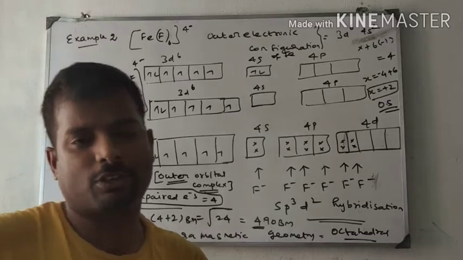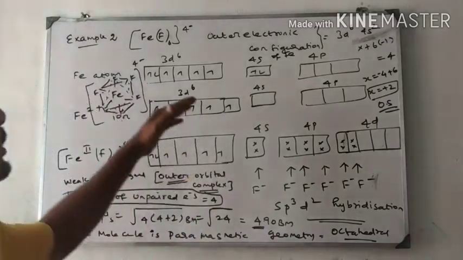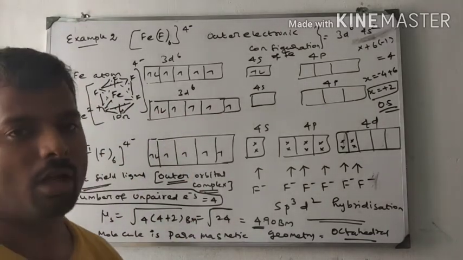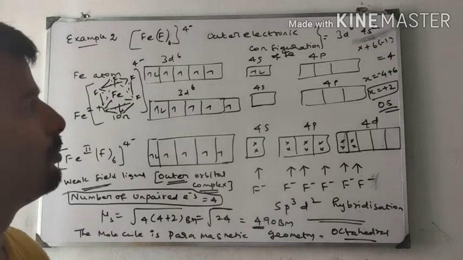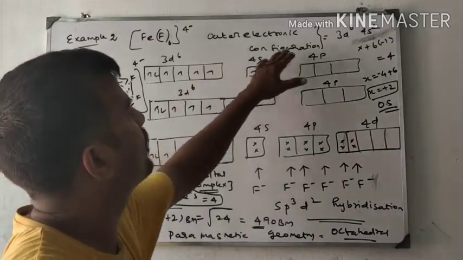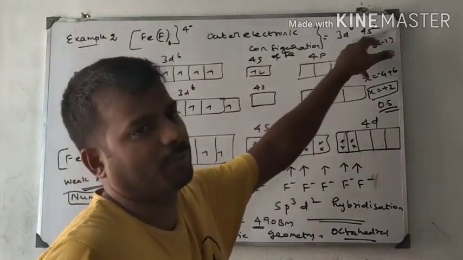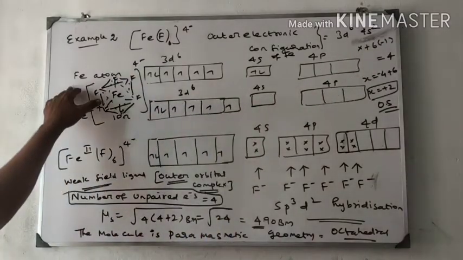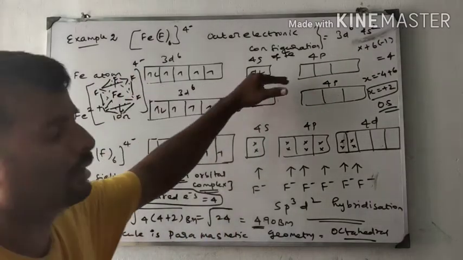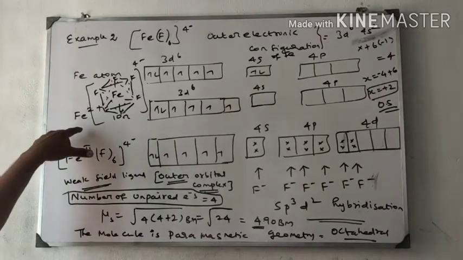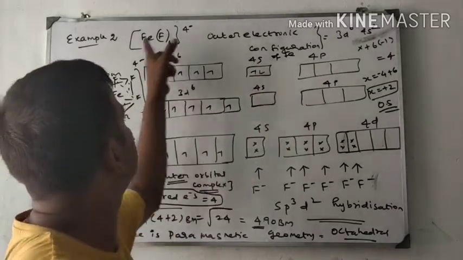One example for strong field ligand given, one example for weak field ligand given. I hope you understand all this concept. First, you have to write the outer electronic configuration of iron, 3d6 4s2. Second, you have to write the orbital diagram. Next, you have to find the oxidation state of iron.